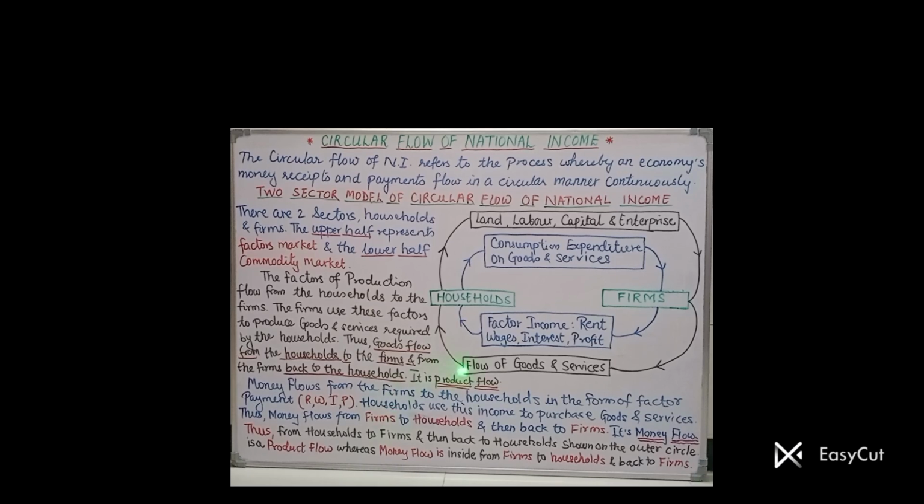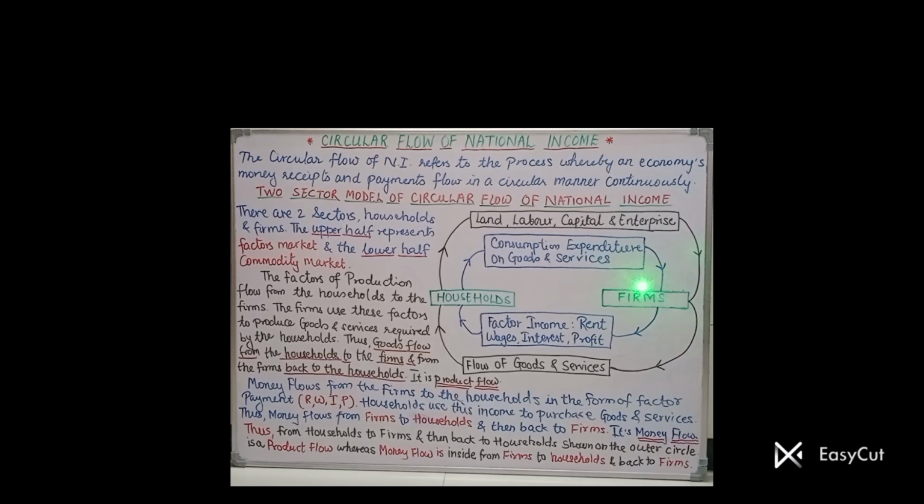The outer circle, we started with the household. It supplied the factors of production. Those factors were utilized by the firms. Firms produced the goods and services and supplied them to the household. That was the outer circle. That is called product flow. That is over. Then we start for the money flow.